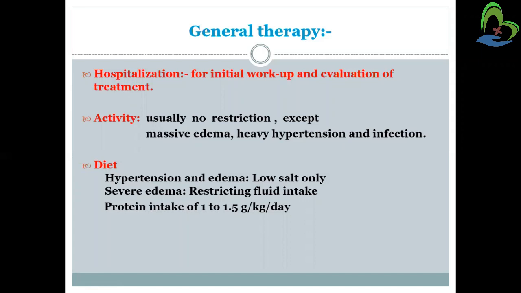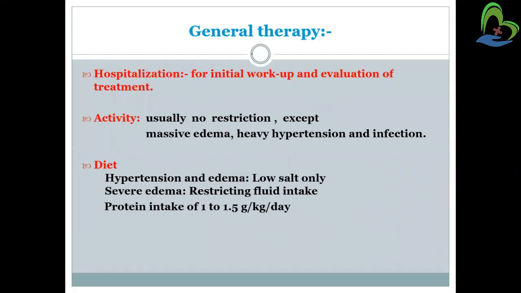Activity usually has no restriction except for massive edema, heavy hypertension, and infection. We need to mobilize the patient so that the person can move, and we can guide them for range of motion exercise also. So we need to encourage the patient to do light exercise, and if there is any cardiovascular disorder, like the person is having hypertension or any other infection, then we need to restrict the patient from this activity.